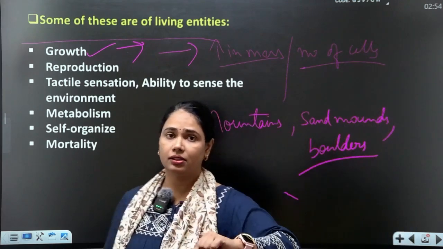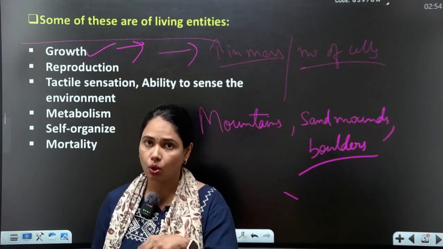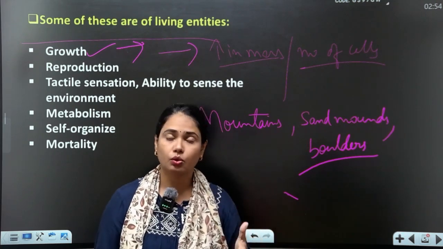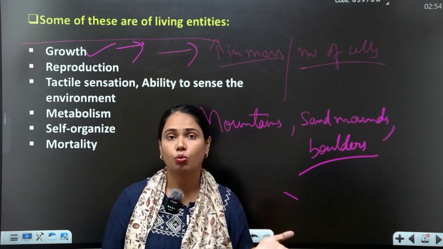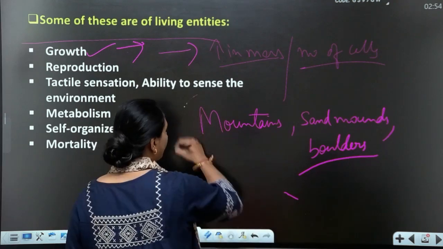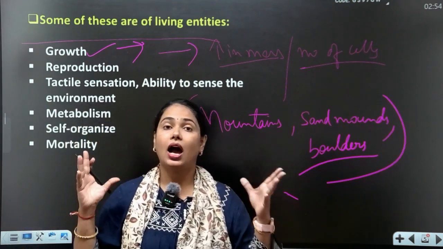Think properly. Mountains also grow, sand mounds also grow, boulders also grow. Stones grow, but how? That is the important question. We have to find it out. If a mountain is growing, how?